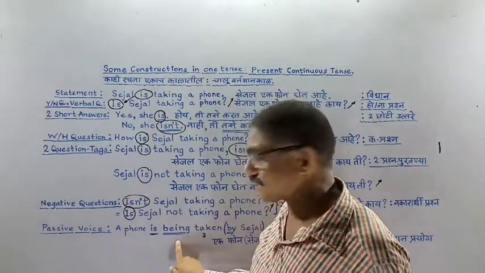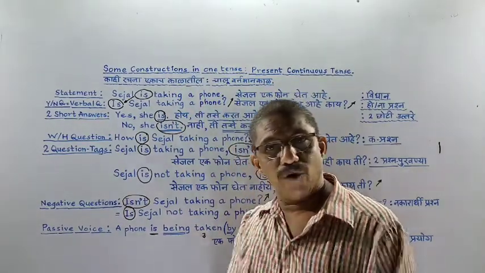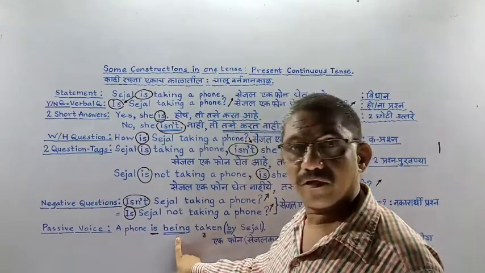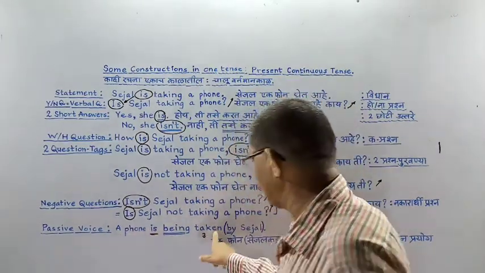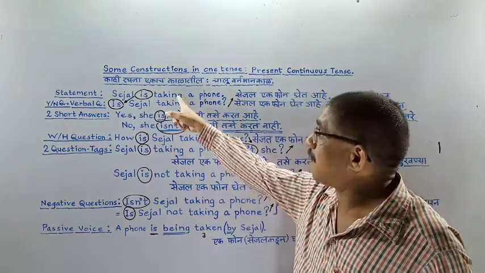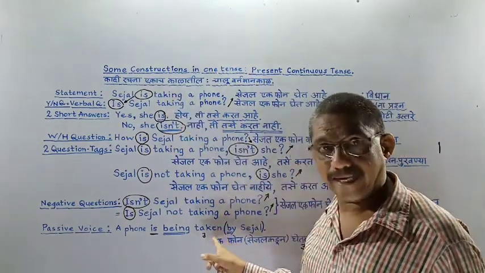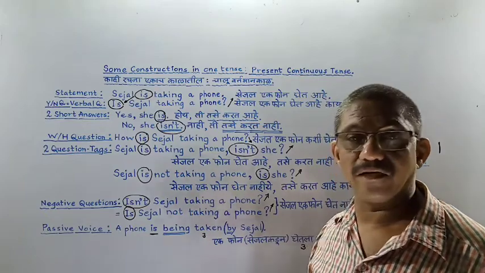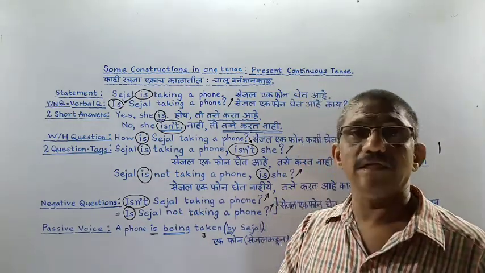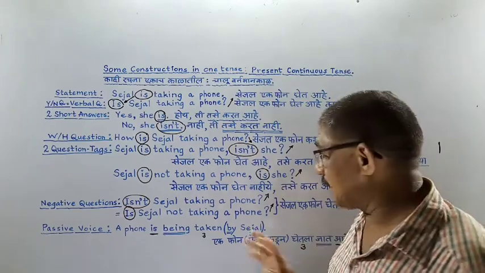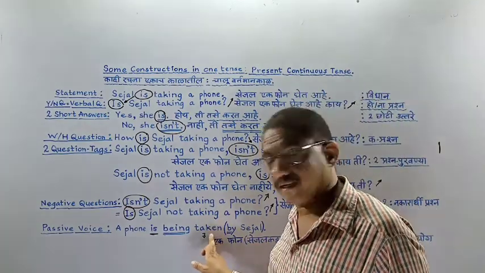That's why this guest came in the 4th form, that is present participle. Now, a phone is being taken. Taken is the past participle of the action take. Always we need the past participle of the main action in passive voice. That's why we selected taken.